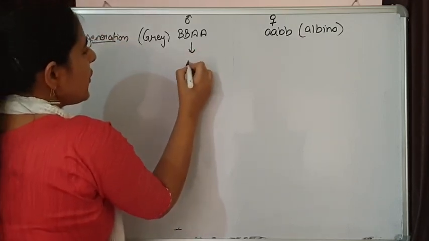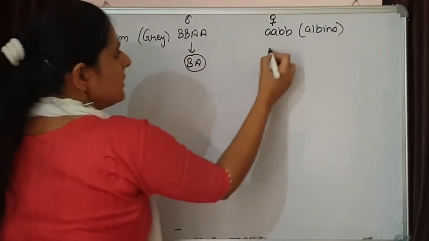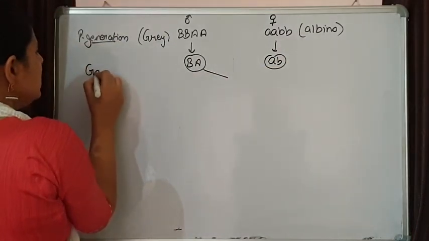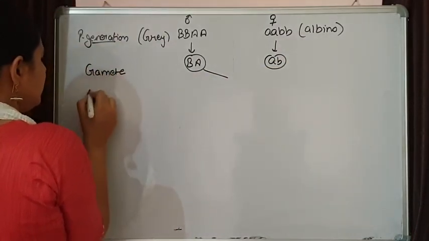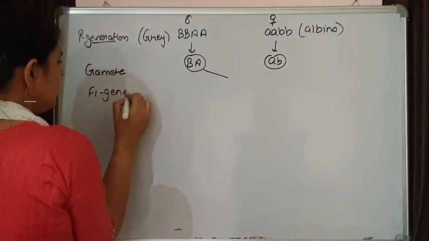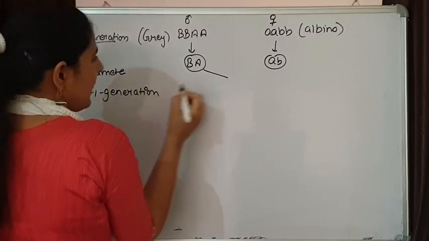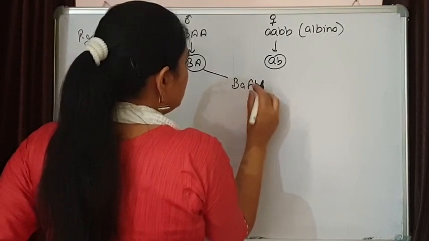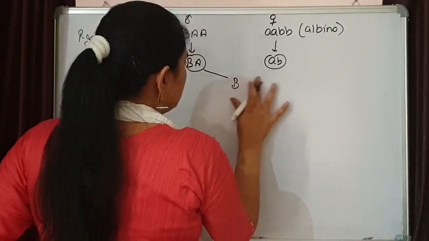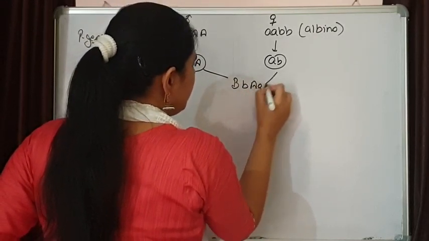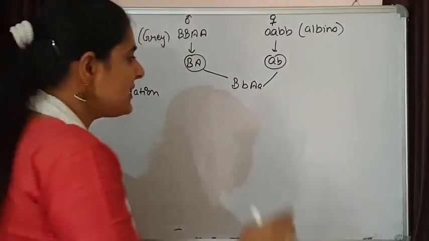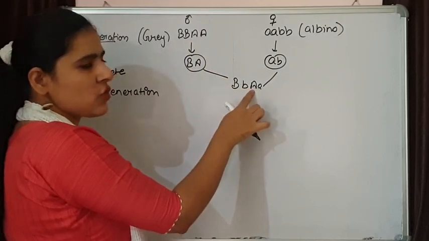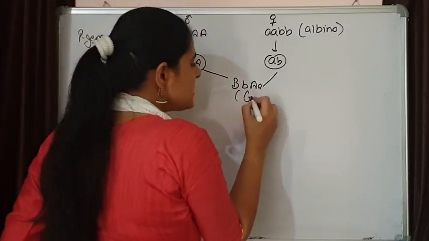Now the gametes formed will be, and this gives us the F1 generation. And this F1 generation is again having dominant B that is going to express because it is dominant over A, so the color is grey.